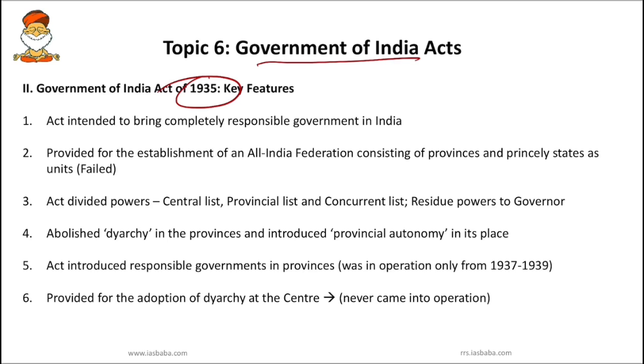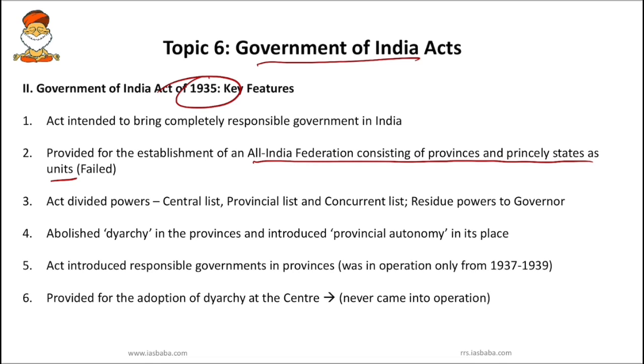But finally it was in 1935 the act intended to bring complete responsible government in India. So it provided for establishment of an All India Federation consisting of provinces and princely states as units. However, this federation never came into being as the princely states did not join it. So this is a failure.